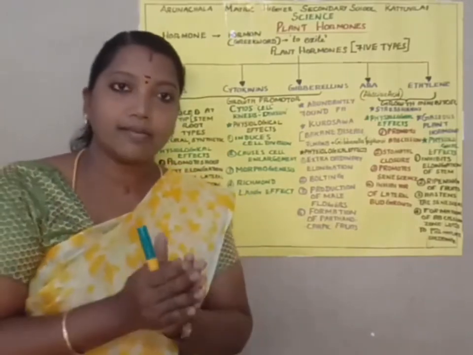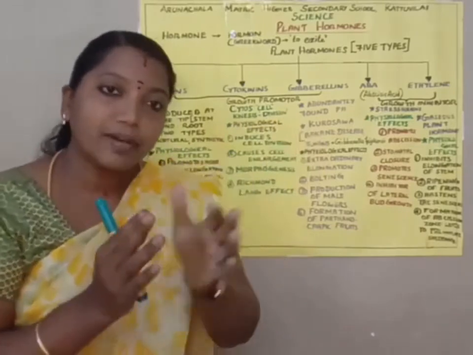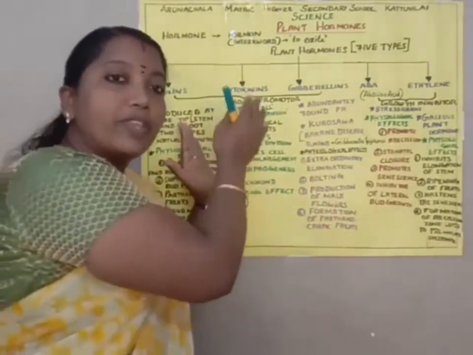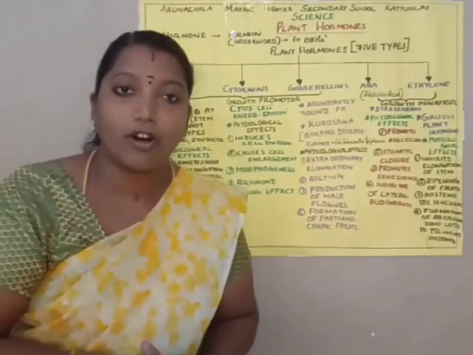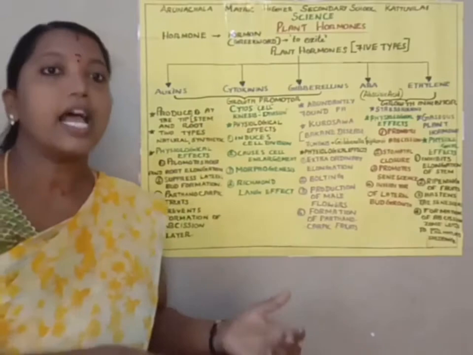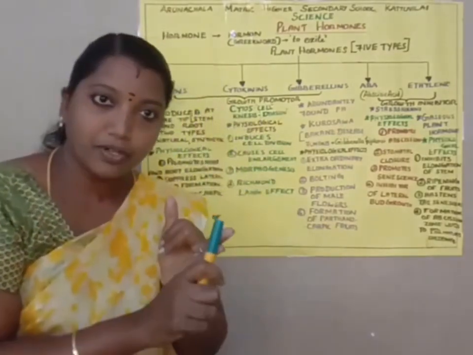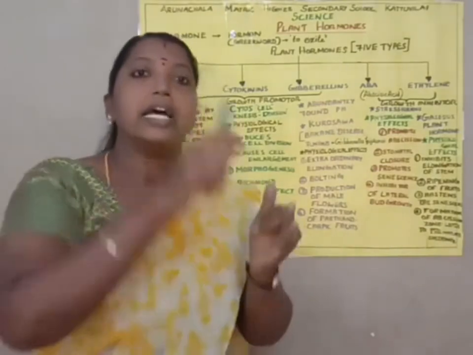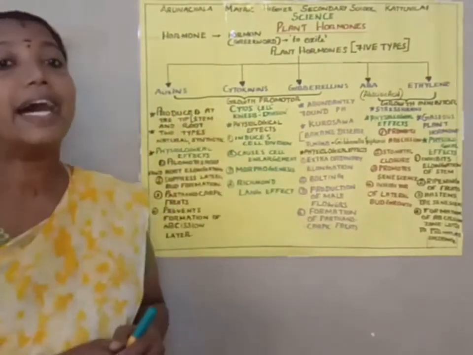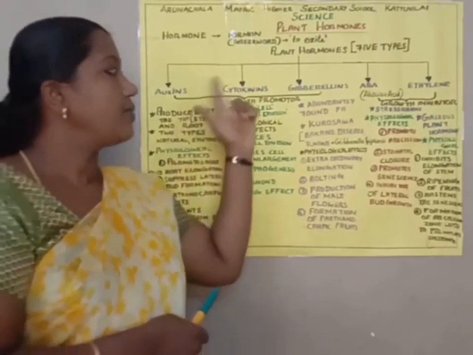Then it also prevents abscission. What is abscission? It means the separation of leaves, fruits and flowers from the plant parts. So these are the important functions of auxins. Students, did you understand the important functions of auxins? First, it helps to promote growth, then it helps to produce parthenocarpic fruits, suppress lateral bud formation, and prevent abscission. All these are functions.